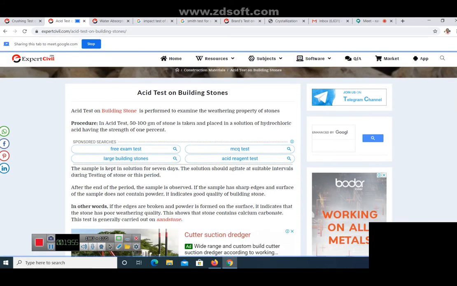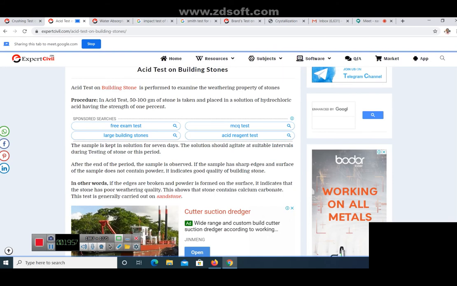It is used to determine the weathering property of stone. What you are doing is, 50 to 100 gram of stone is taken, and you are placing the stone in a solution of hydrochloric acid, 1% strong hydrochloric acid. Now, the sample is allowed to remain in hydrochloric acid solution for 7 days. During the testing period, the solution should be agitated.